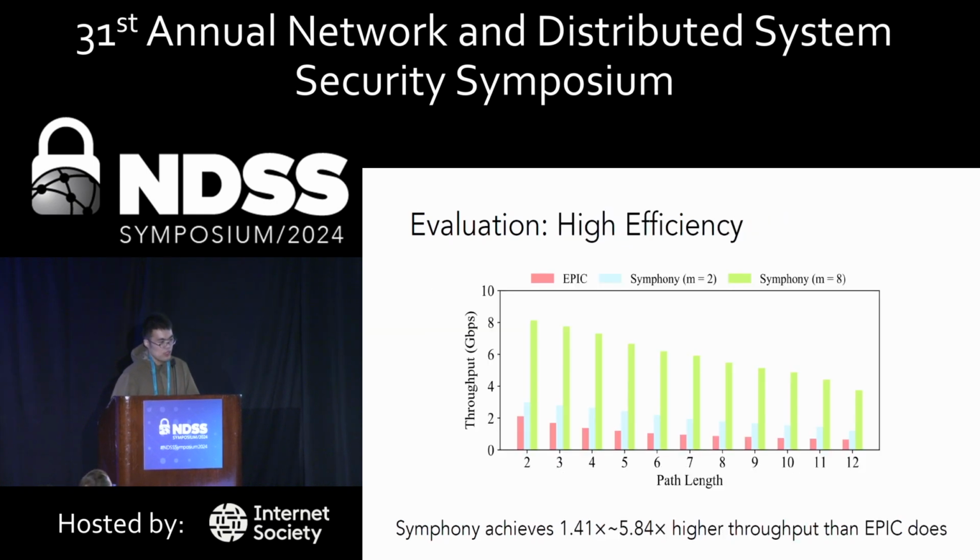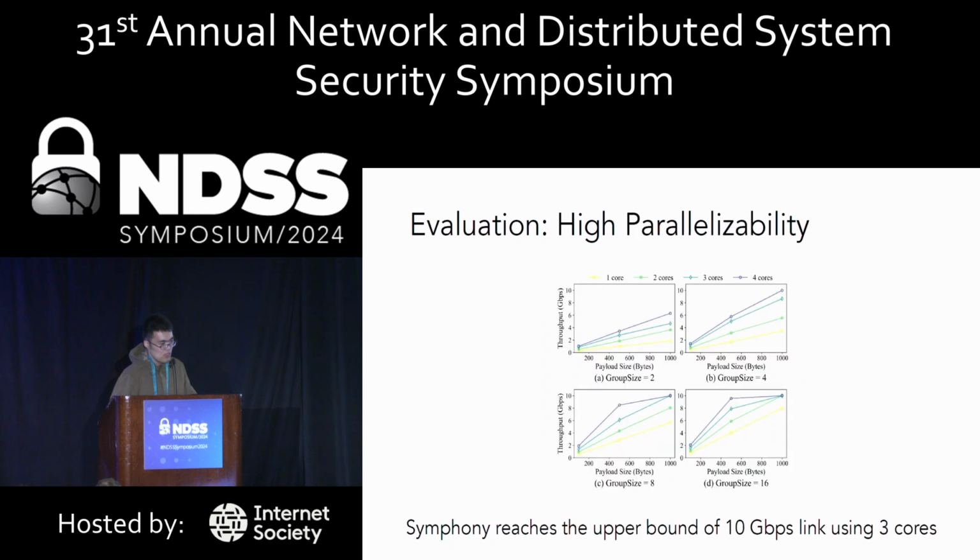And this is the efficiency part. We implement Symphony on 14 servers to achieve a real deployed multi-hop test bed. The evaluation results show that Symphony has a high efficiency, and the efficiency gap increases with group size. Symphony achieves 1.4 times to 5.8 times higher throughput than Epic does. Symphony also has a higher parallelizability. The throughput increases with allocated cores. Given a 10 Gbps link, Symphony reaches the upper bound using only 3 cores. And given 4 cores, the throughput can be maximized with less payload and smaller group size.